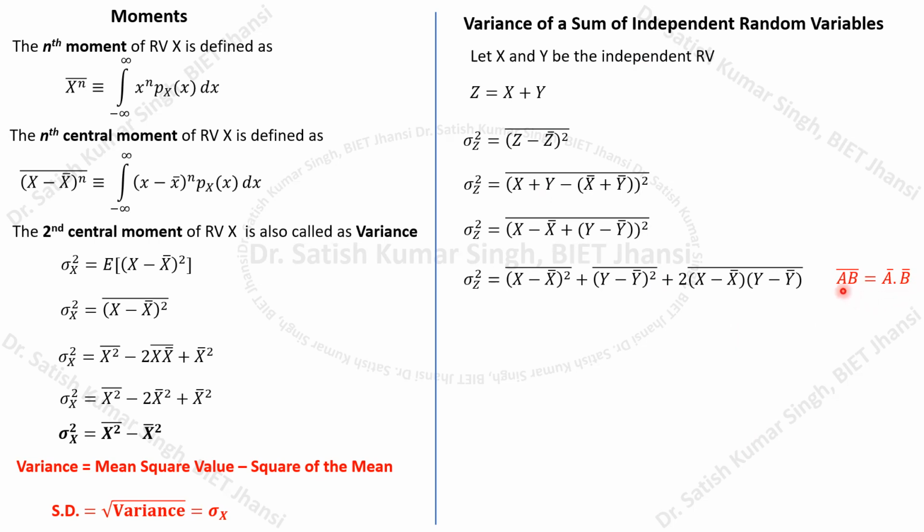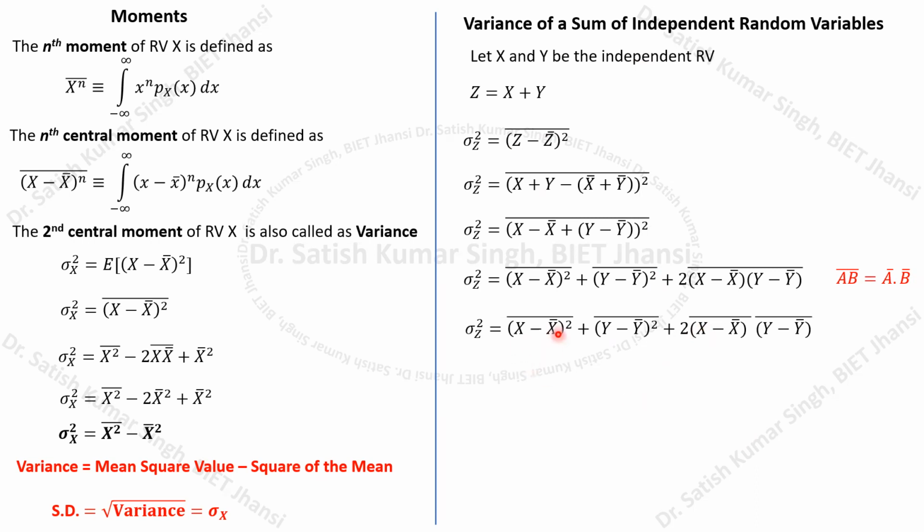Okay, so the mean of a product, (ab) bar, equals a bar times b bar. This will be the property if we have independent random variables. So this same property I have to use here, and if we use this property, then you will be able to write this expression.